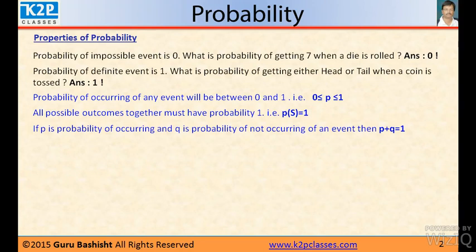The third law of probability, properties of probability, is that if P is the probability of an event occurring and Q is the probability of the event not occurring, then P plus Q equal to 1.